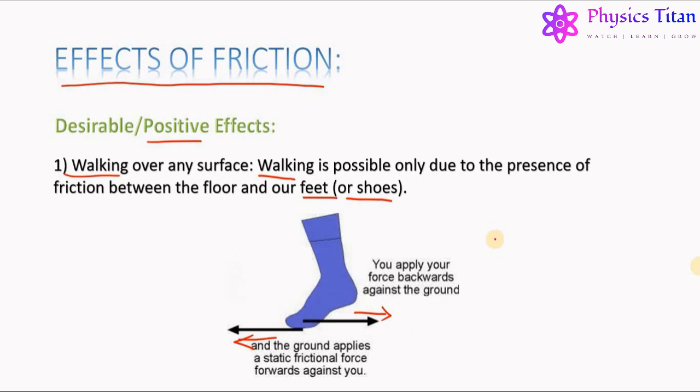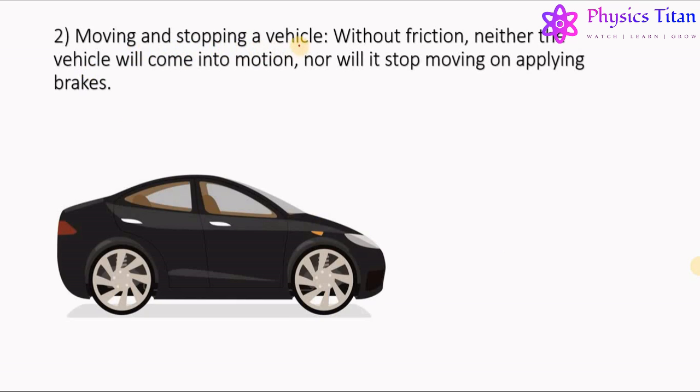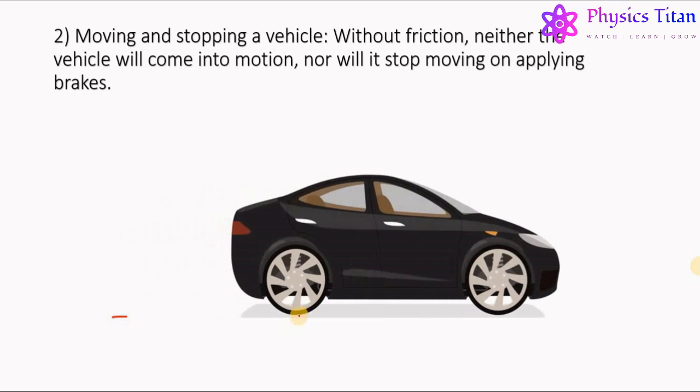If there is no friction, a person at rest would slip if he tries to move, and someone already in motion would not be able to stop. The next benefit of friction is moving and stopping a vehicle. Since a vehicle is very heavy, a sufficient amount of friction is required between the surface of the road and the wheel. As soon as we apply the brakes, the vehicle comes to rest.